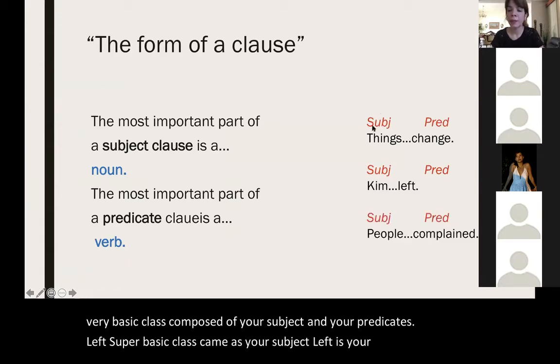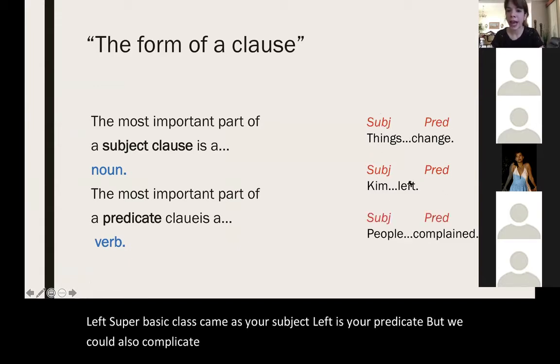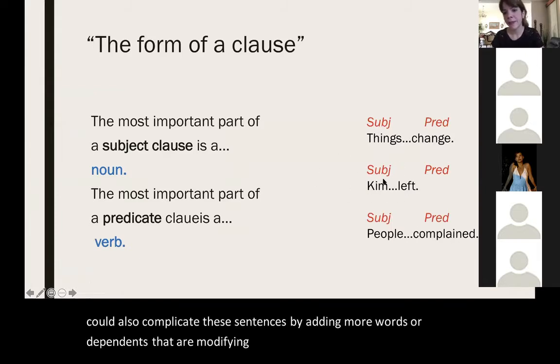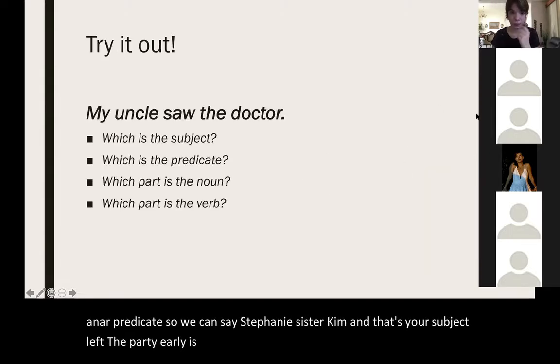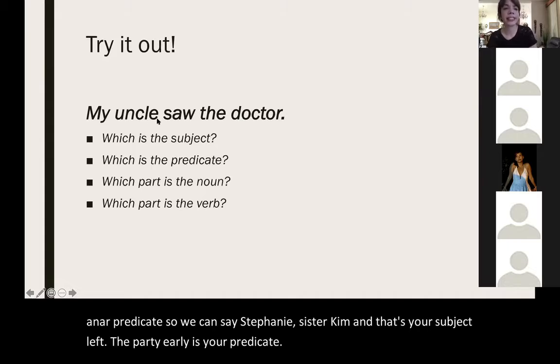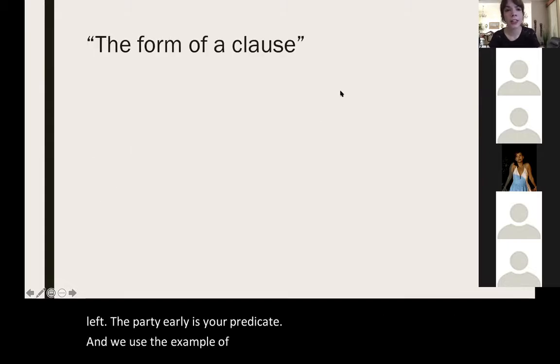But we could also complicate these sentences by adding more words or dependents that are modifying or giving information about our subject and our predicate. So we can say Stephanie's sister Kim, and that's your subject, left the party early is your predicate. And we used the example of my uncle saw the doctor.